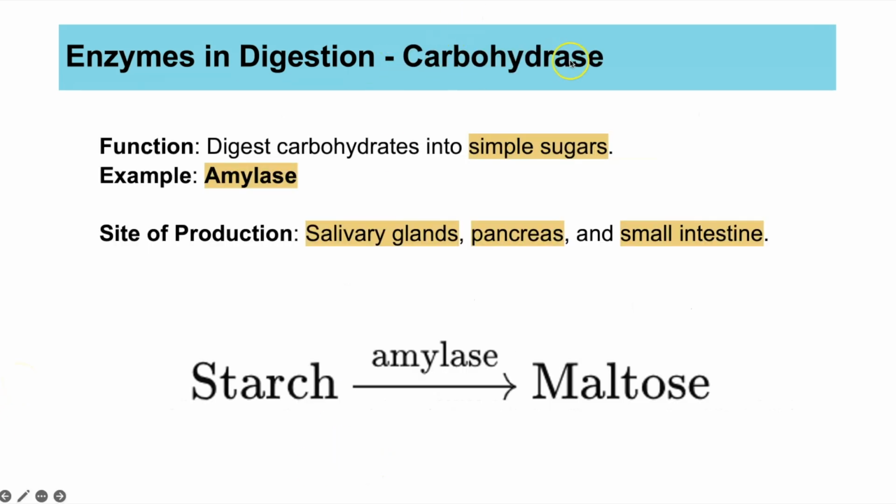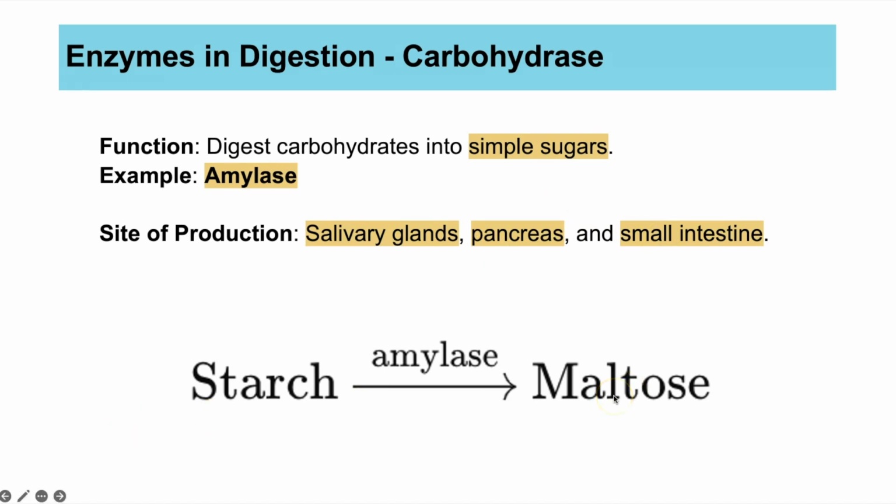Number one are the carbohydrase enzymes, and these digest carbohydrates, and they break down those carbohydrates into smaller soluble molecules, which are simple sugars. So amylase is an enzyme which is an example of a type of carbohydrase. So the site of production, meaning where are these enzymes made? Some are made in the salivary glands, which then get secreted into the mouth to work there. Some are produced in the pancreas, which then gets secreted into the duodenum, that top part of the small intestines. And some of them are made in the small intestines and then are used in the small intestines as well.